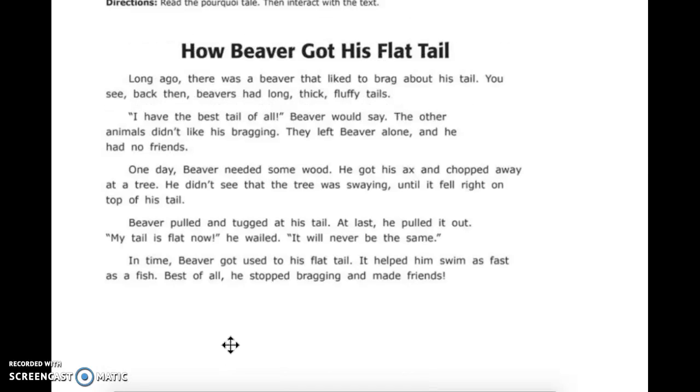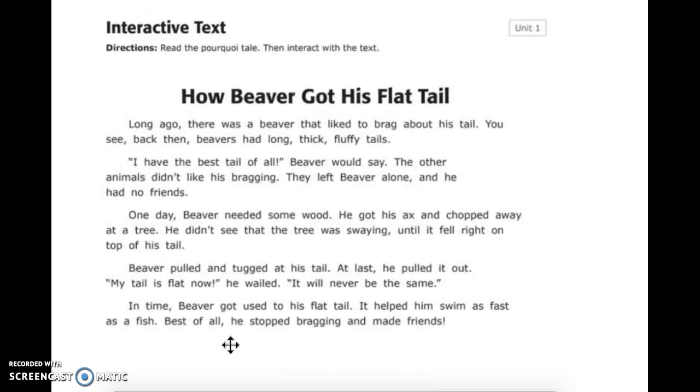So this story is in your My Word Study book. So make sure that you are looking at that. When you have your book, go back through and circle 5 long A words that you find. I'll circle one of them. The word tail is a long A word. Find the other 5 in this story.